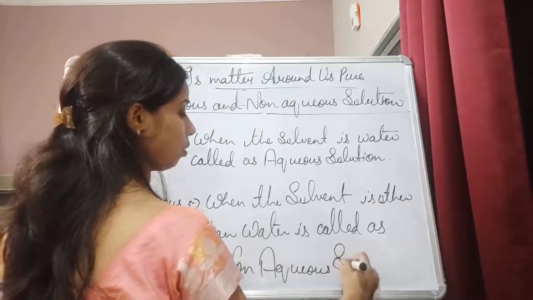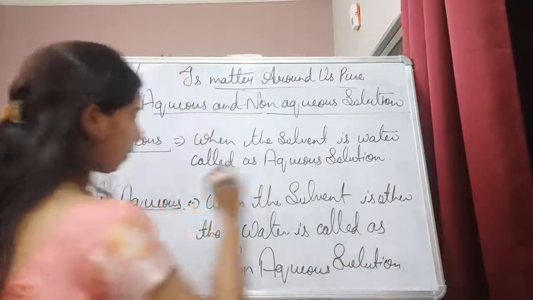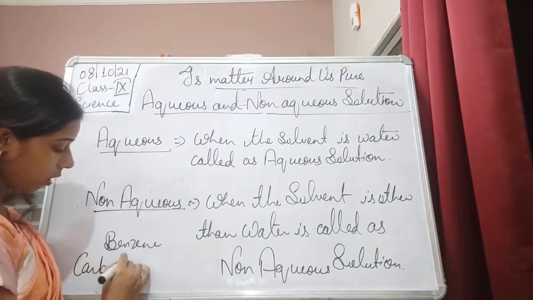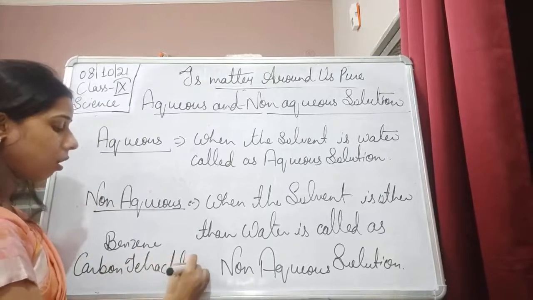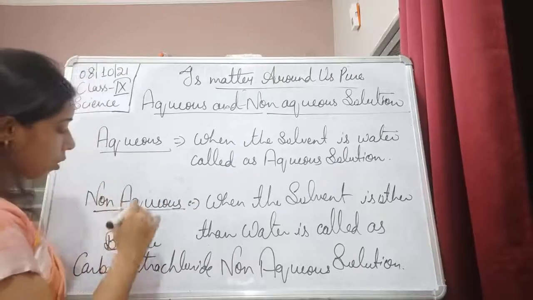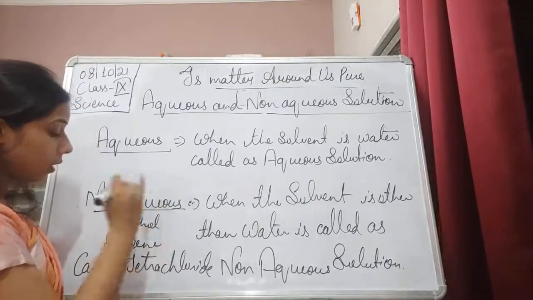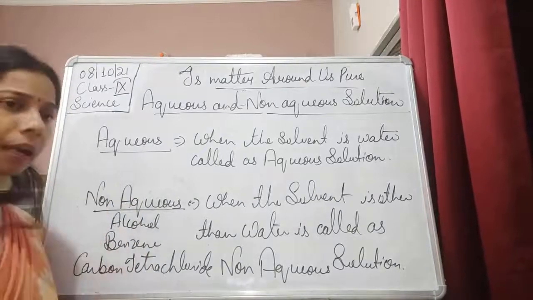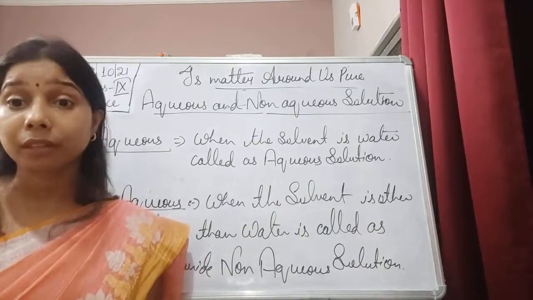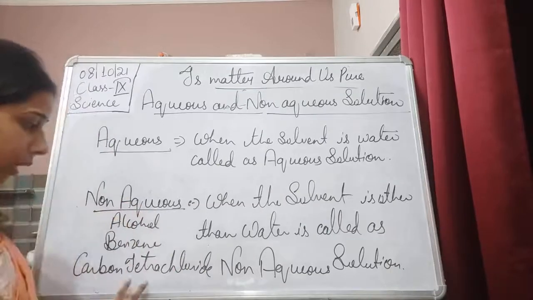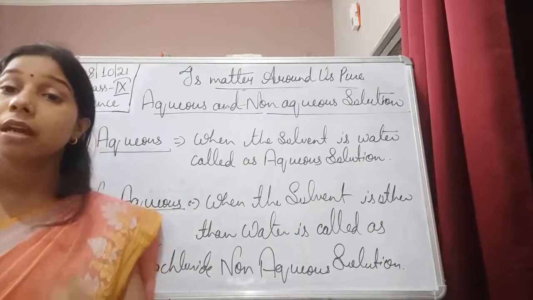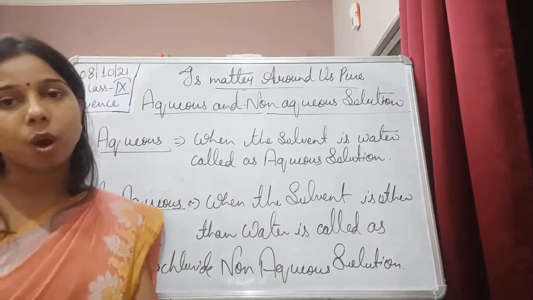non-aqueous solution. Suppose we have taken benzene or carbon tetrachloride, or you have heard about tincture of iodine, in which we used to take alcohol as a solvent. So alcohol is also in it. Then a lot of things, students, benzaldehyde we have taken, or acetone we have taken. These are all different kinds of organic solvents. Even the inorganic is also there. So other than water, if the substance gets dissolved in that particular solvent, such a solution formed is called a non-aqueous solution.